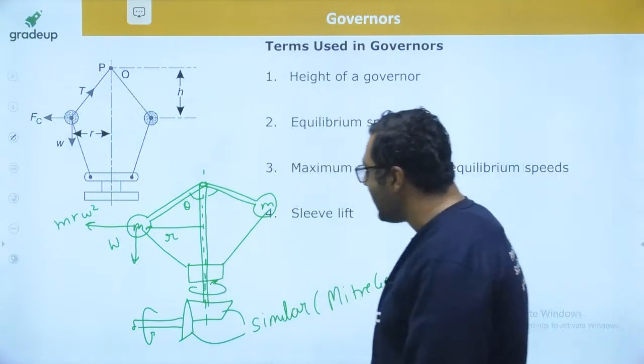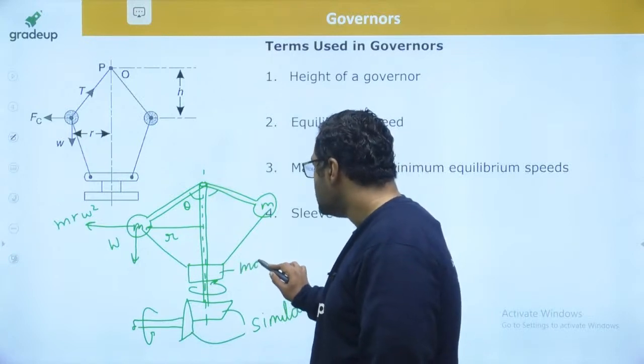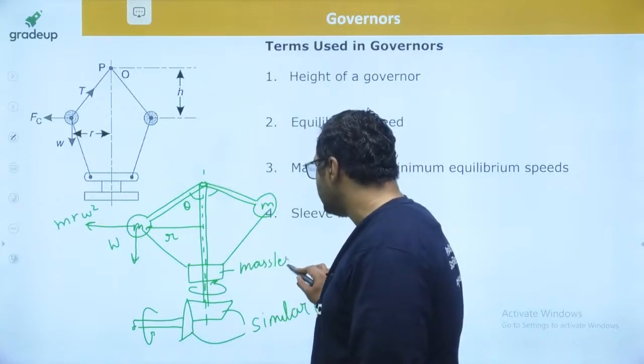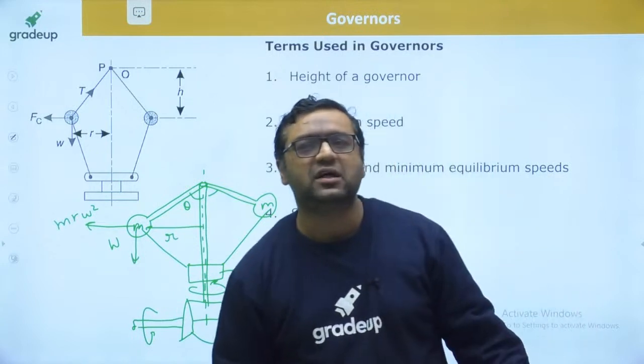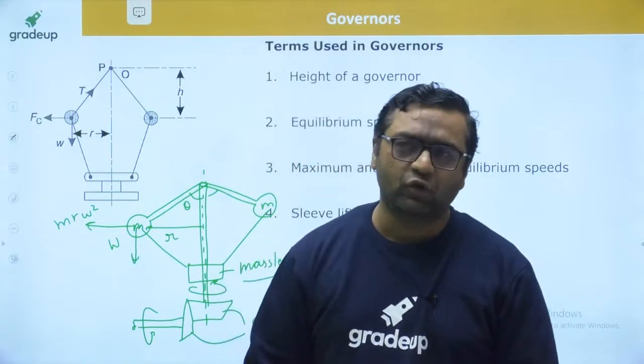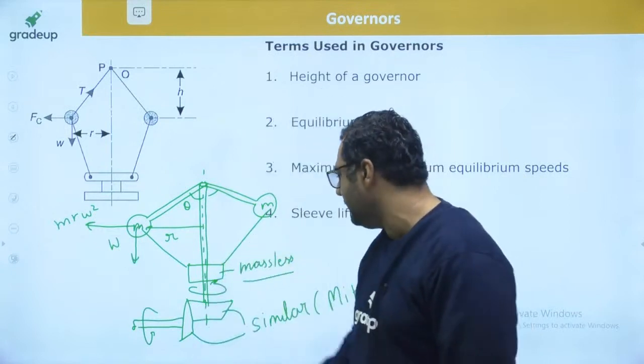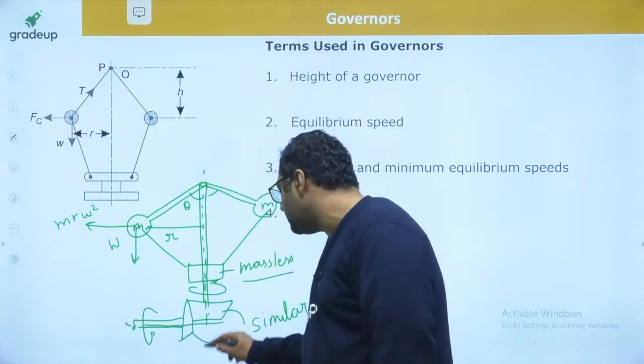Keeping it massless was the biggest mistake done by Sir James Watt, and because of this mistake, this governor was found to be not of good use. Yes dear, they are at 90 degrees to each other. You are very much correct, Rishabh.